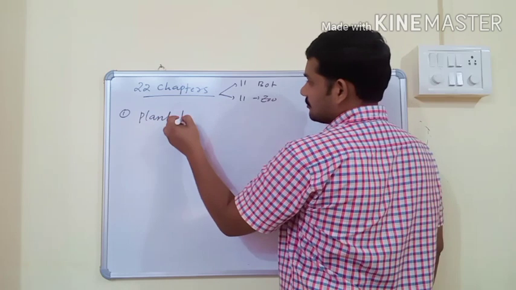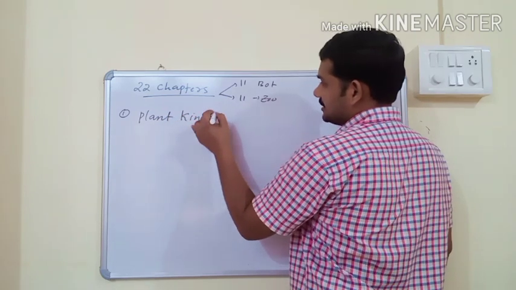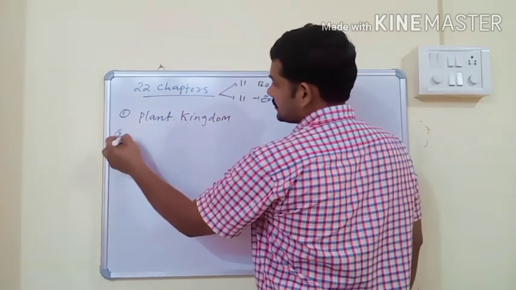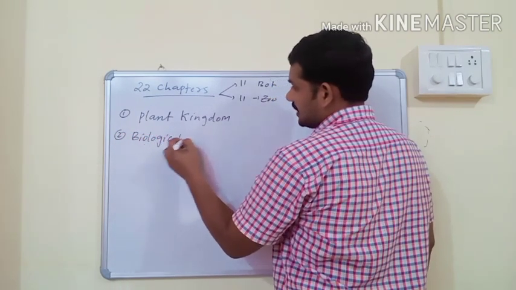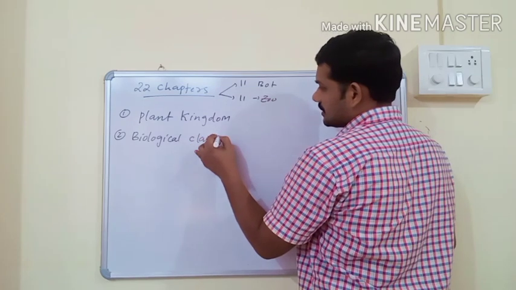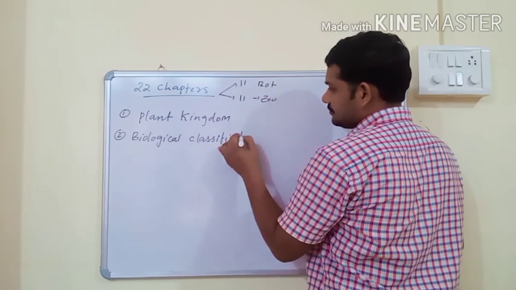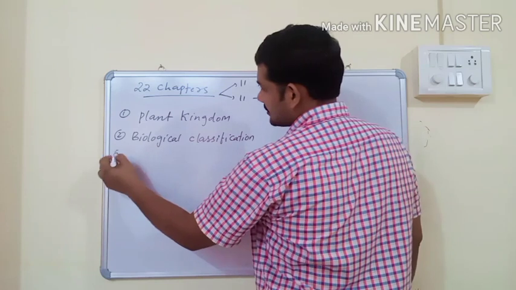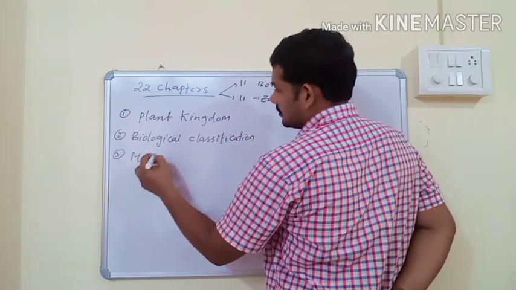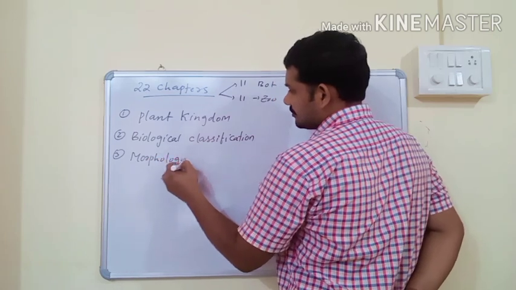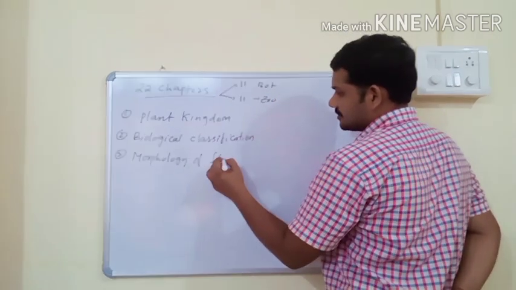Sequence wise, first chapter is plant kingdom. Next, biological classification. Third chapter, morphology of flowering plants.